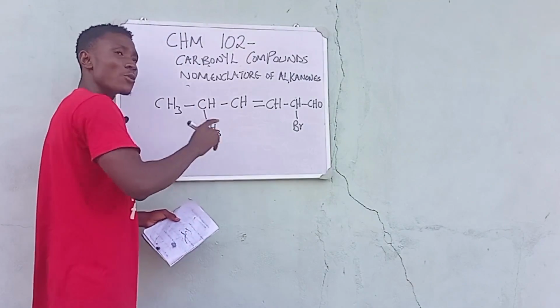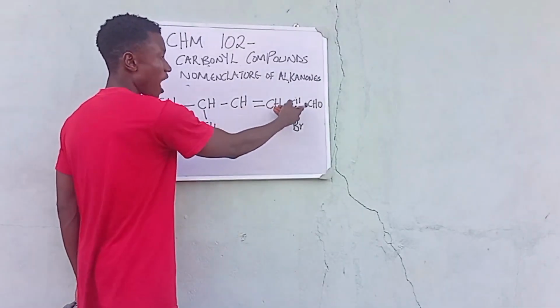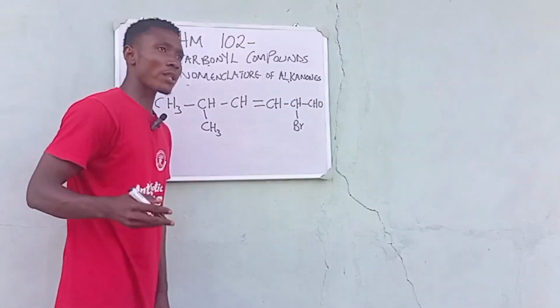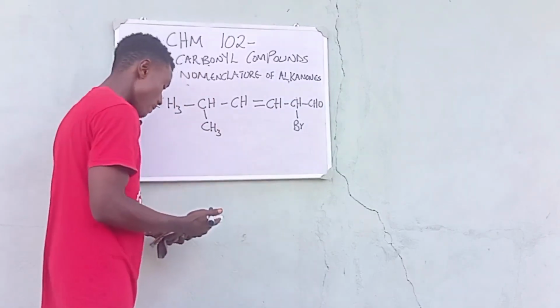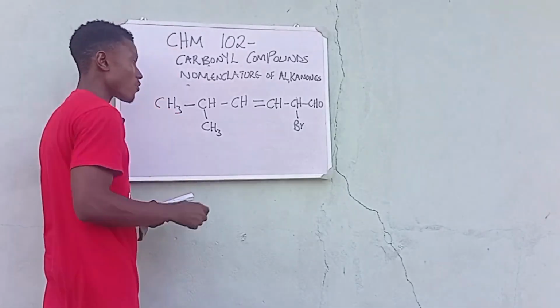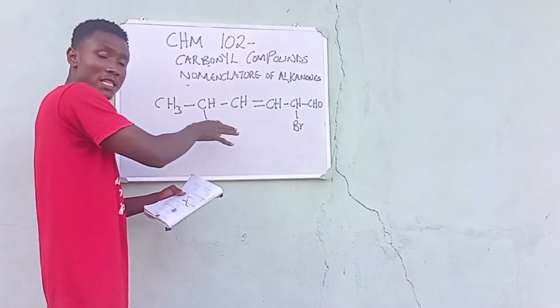But before then, let's know the total number of carbons that we have here. We have 1, 2, 3, 4, 5, 6. So we have 6 carbons, and we know that 6 carbons is hexane. So let's see how we are going to get the name of this compound. This side is also methyl, branched down.